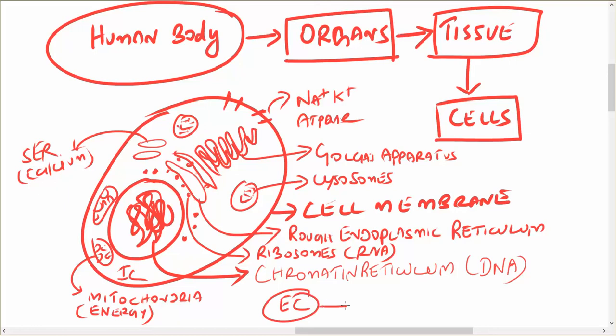In the extracellular environment, sodium is more and potassium is less, whereas inside, sodium is less and potassium is more. And when you compare calcium, outside is less but in the cell it is more, but it is all stored in the smooth endoplasmic reticulum and in the mitochondria.